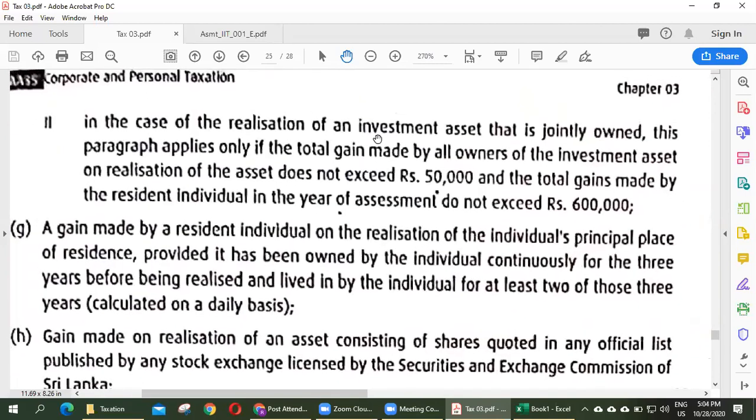In the case of realization of an investment asset that is jointly owned, this paragraph applies only if the total gain made by the owners of the investment asset on realization of the asset does not exceed 50,000 and the total gain made by the resident individual in the year of assessment does not exceed 600,000.